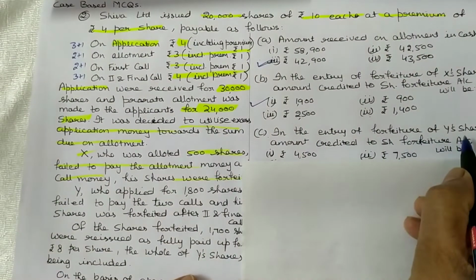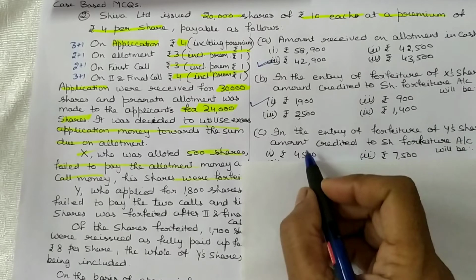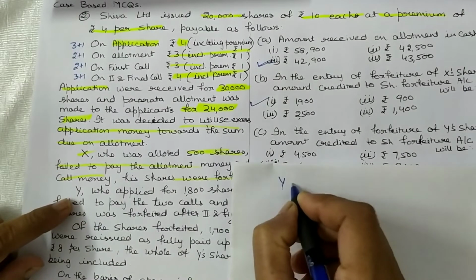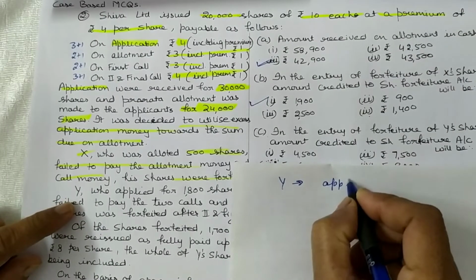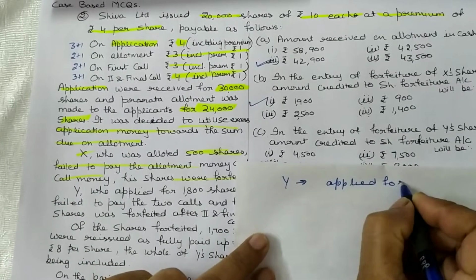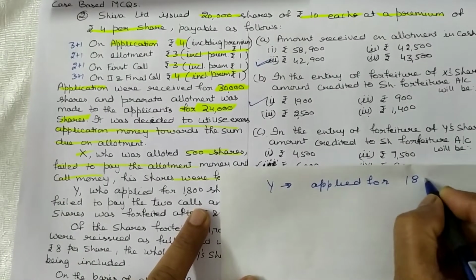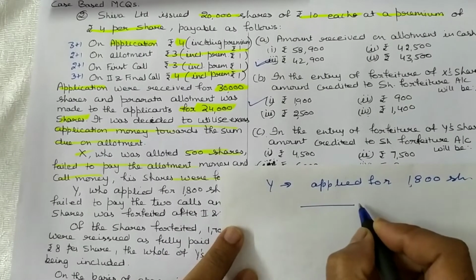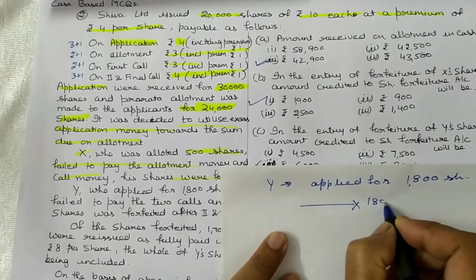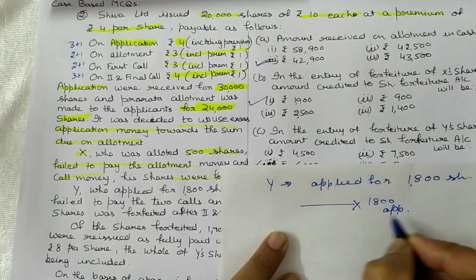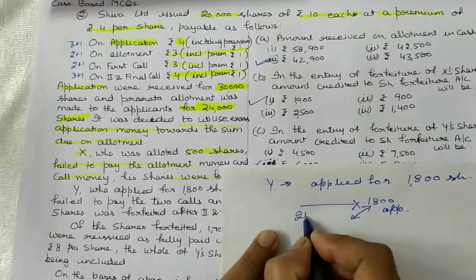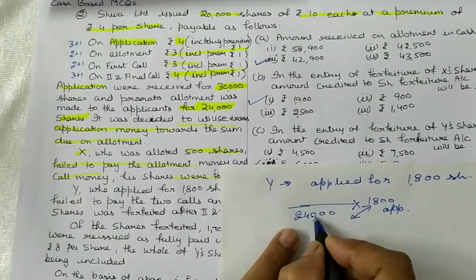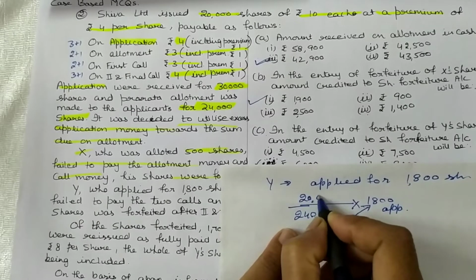Third is in the entry of forfeiture of Y share. Amount credited to share forfeiture account. Y has applied for 1,800 shares and he is allotted on pro rata basis, so you have to find out. 1,800 is the applied shares, and in the diagonal you have to write applied shares, total applied shares 24,000. 24,000 applied shares gets only 20,000.